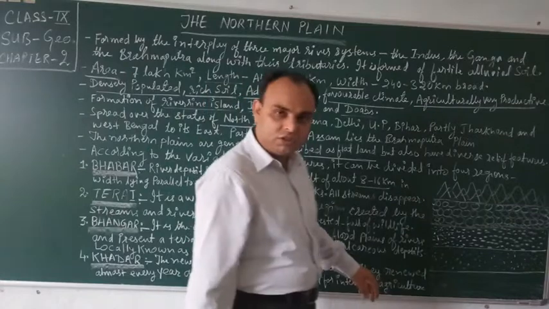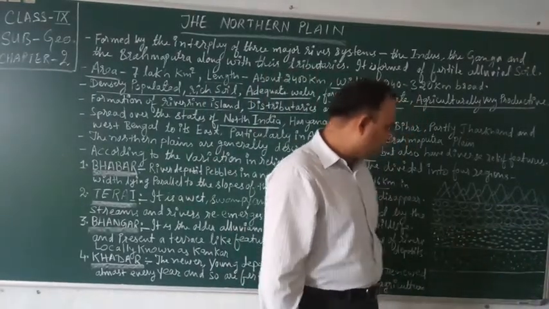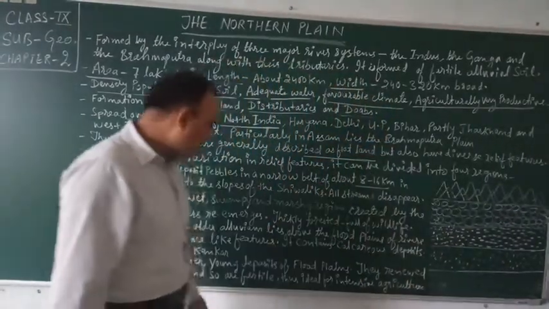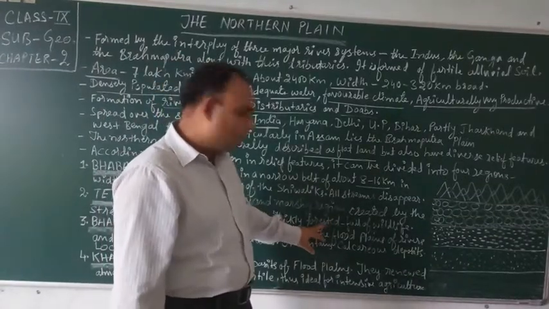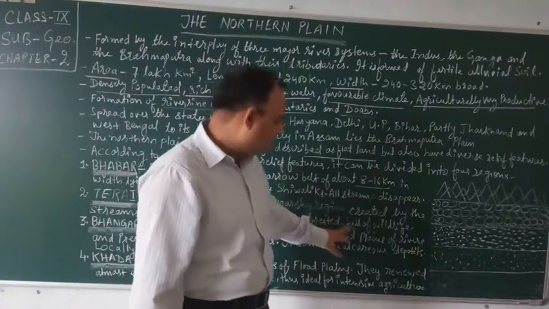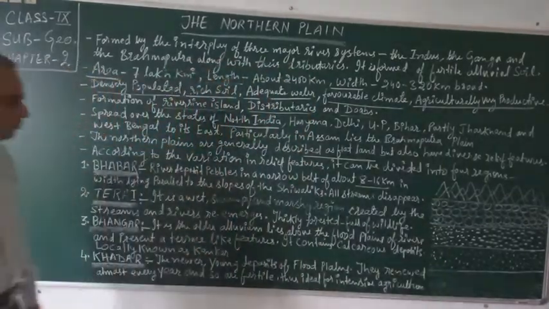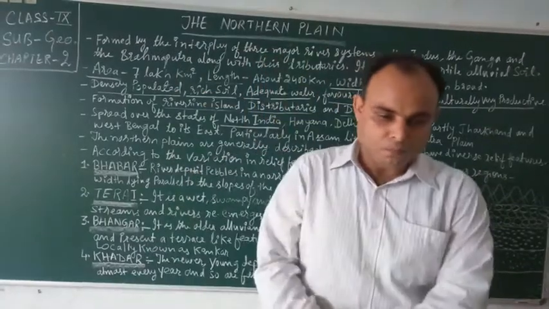After the re-emerging of the streams and rivers, the Tarai region is formed. These regions are thickly forested, and because of this, it is full of wildlife.